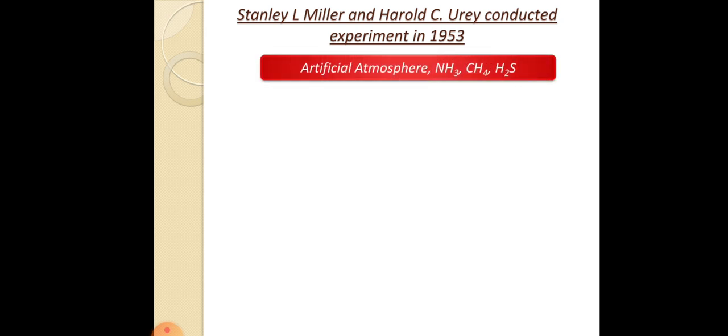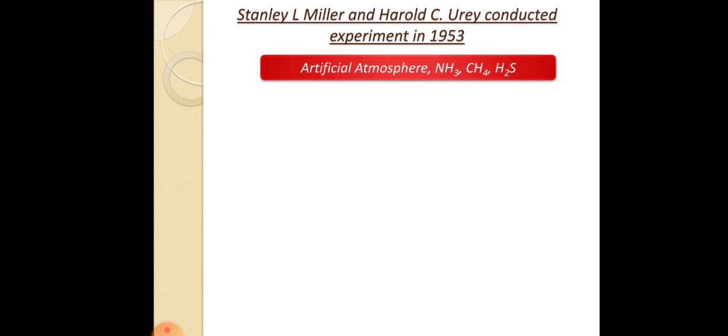But two scientists, Stanley L. Miller and Harold C. Urey, conducted an experiment in 1953 that shows how life originated on Earth. The basis of their experiment was Haldane's theory. So what did they do?